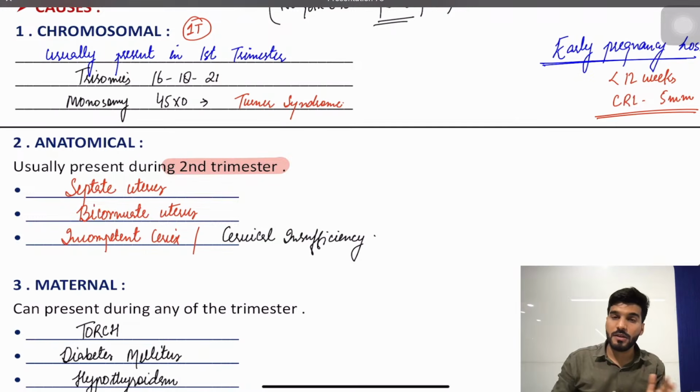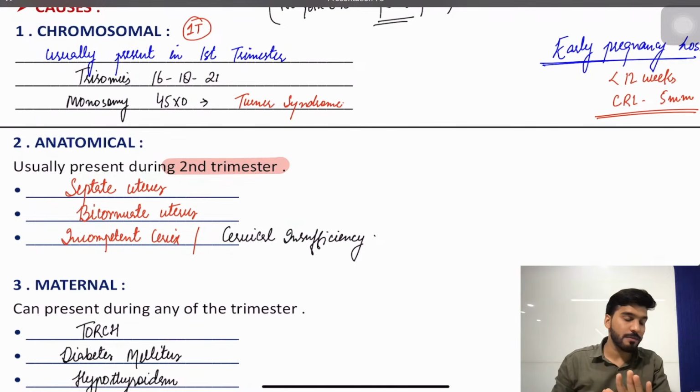Then recurrent pregnancy loss we have discussed. In the first trimester, the APLA syndrome is the most common cause. APLA syndrome is acquired thrombophilia in which we have three antibodies: anti-beta-2 glycoprotein, anti-cardiolipin, and we have lupus anticoagulant. Okay, what will be the treatment? Give low molecular weight heparin plus aspirin. If we talk about inherited thrombophilias, we have protein C and S deficiency, we have prothrombin gene defect or mutation, or we have the factor 5 Leiden mutation.